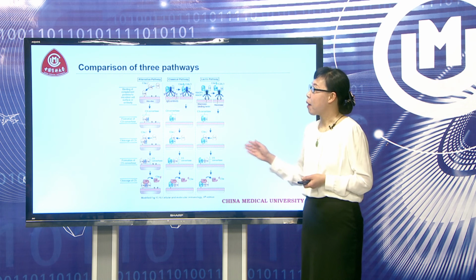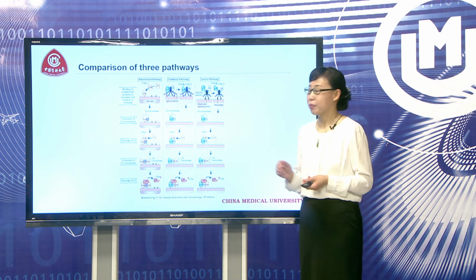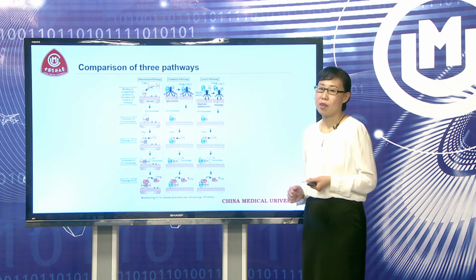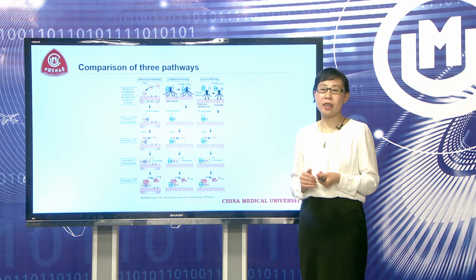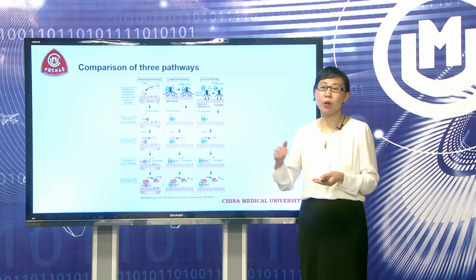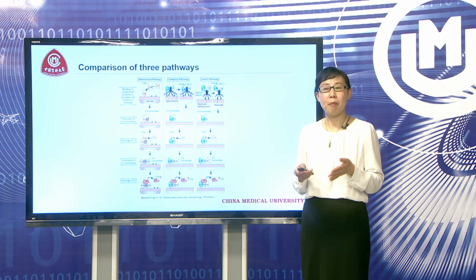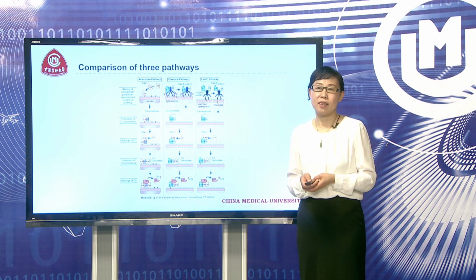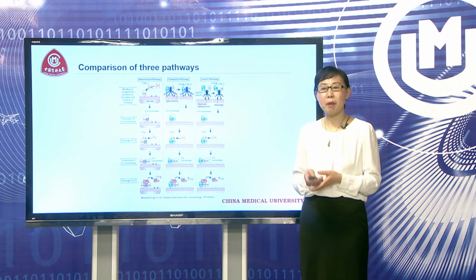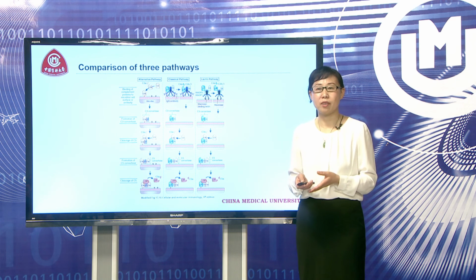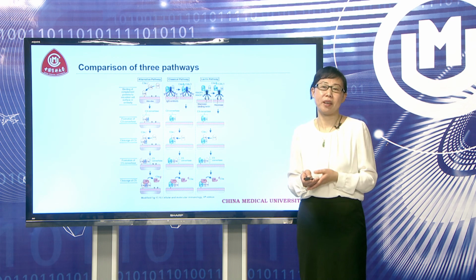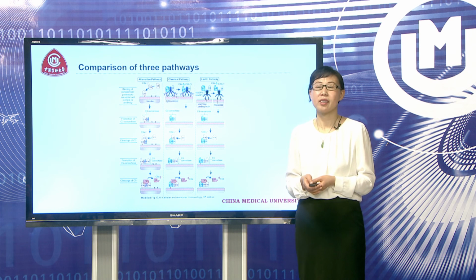But these three pathways are common in the terminal stage. Once the C5 convertase is generated, it will cleave the C5 molecule. Finally, they will form the membrane attack complex. After the membrane attack complex is formed, it leads to the lysis of the bacteria. That is the activation of the complement system.